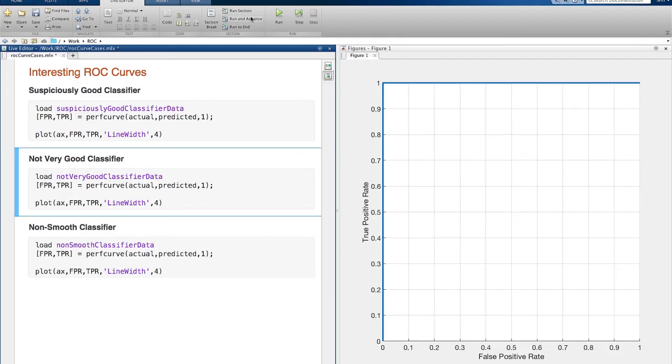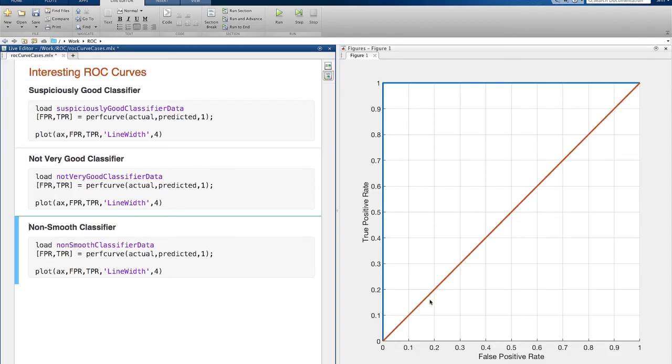If a curve is a straight line from the bottom left to the top right, you have a classifier that does no better than a random guess. Its AUC is 0.5. You may want to try some other types of models, or go back to your training data to see if you can engineer some better features.